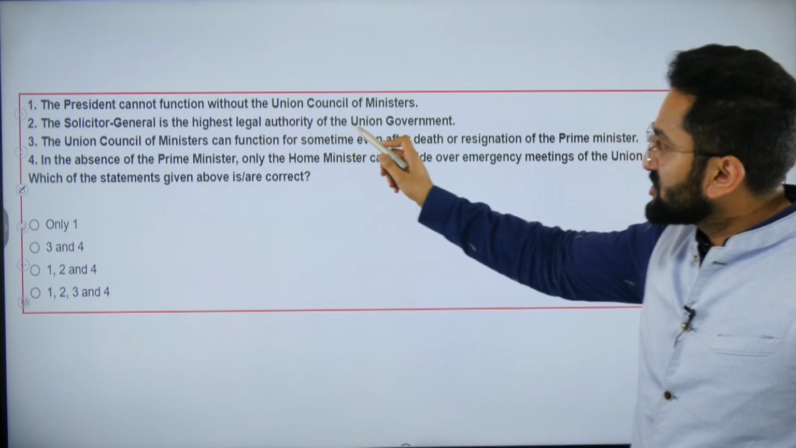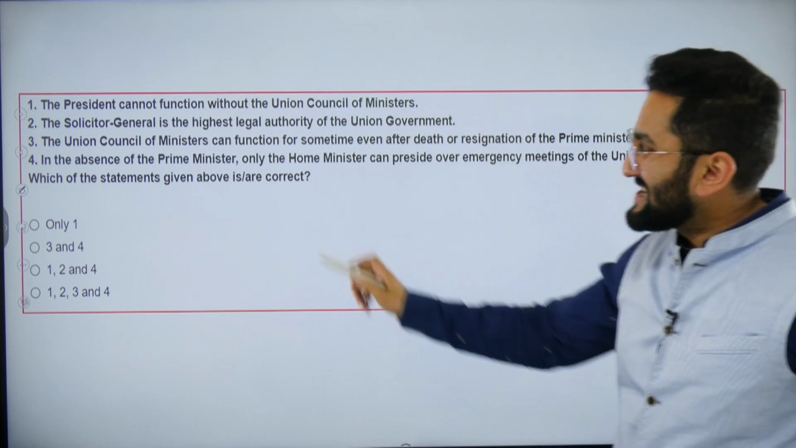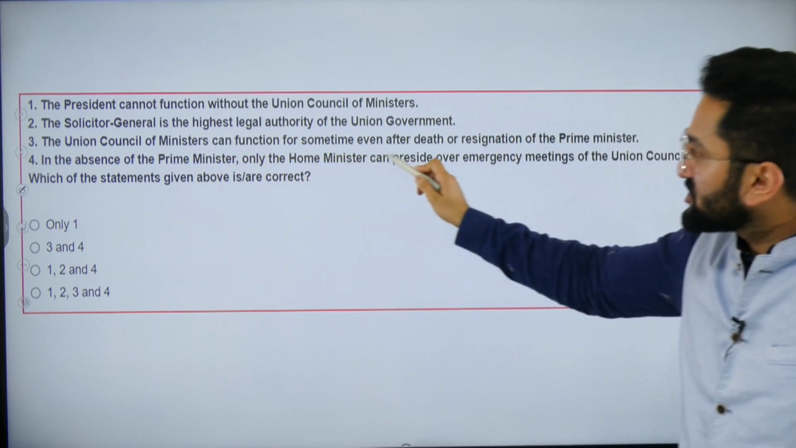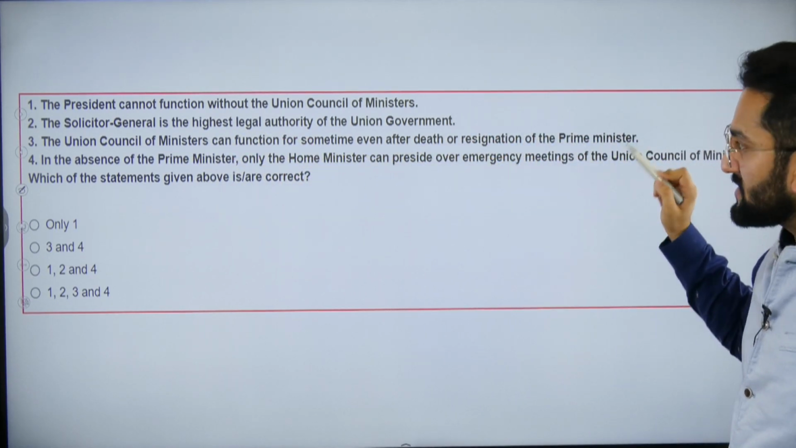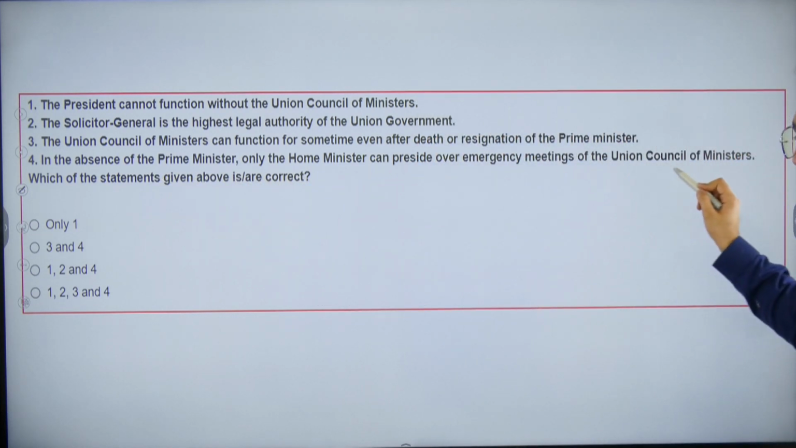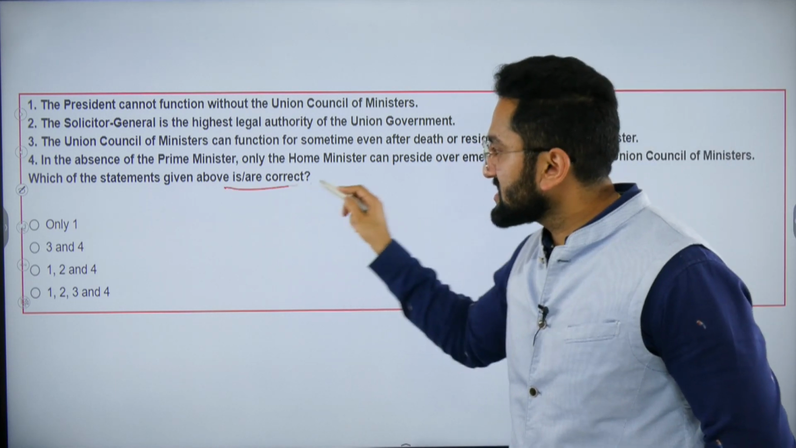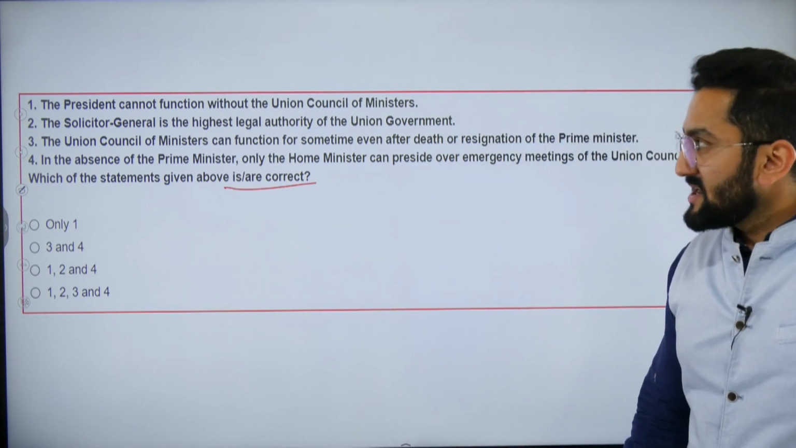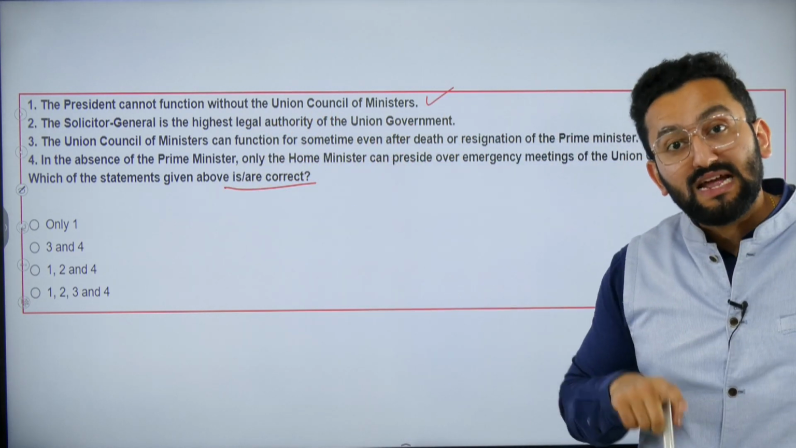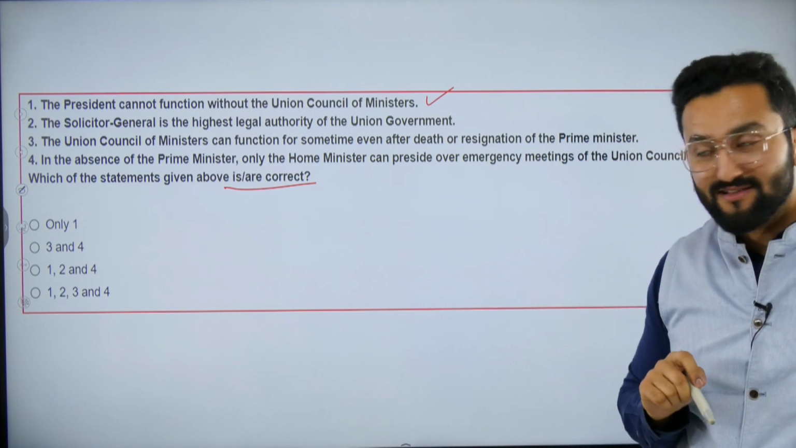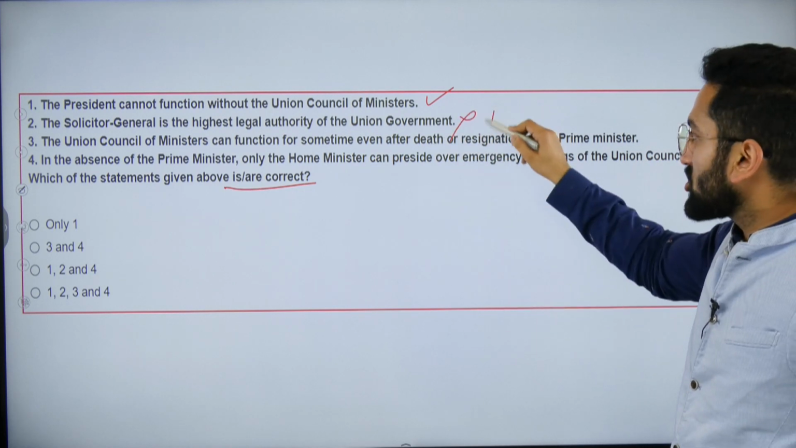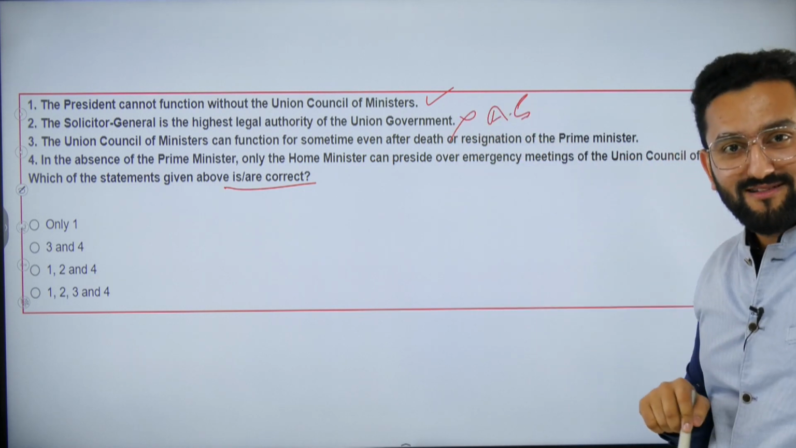The President cannot function without the Union Council of Ministers. Solicitor General is the highest legal authority of the Union Government. The Union Council of Ministers can function for some time even after death or resignation of the Prime Minister. In the absence of the Prime Minister, only the Home Minister can preside over the emergency meetings of the Union Council of Ministers. This question is asking which of the following is correct. Now, the President cannot function without the Union Council of Ministers. It is correct. I told you, 1971, what the Supreme Court clarified. Solicitor General is the highest legal authority. It is wrong, because the Attorney General is the highest legal authority, right?